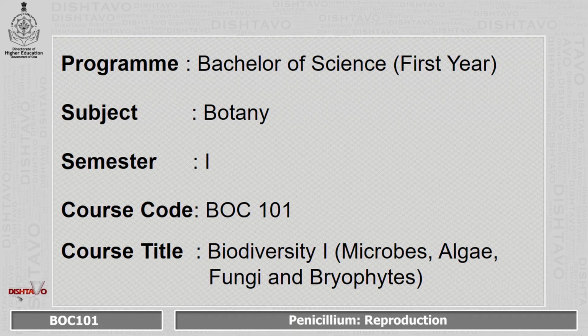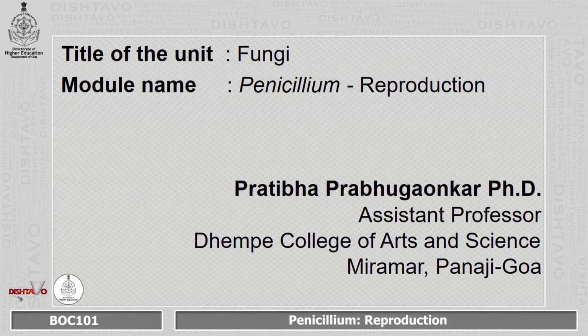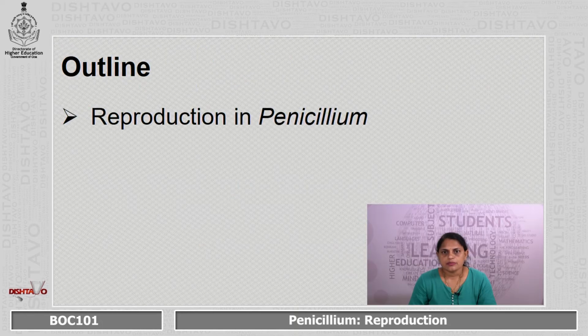This module is for first year BSc Botany students. Course code is BOC 101 and title of the course is Biodiversity 1, which includes microbes, algae, fungi and bryophytes. Title of the unit is Fungi and module is Reproduction in Penicillium. In this module, we will study the reproduction in Penicillium.